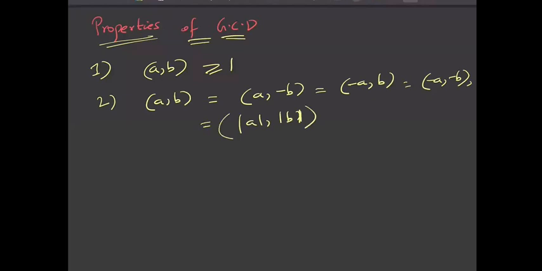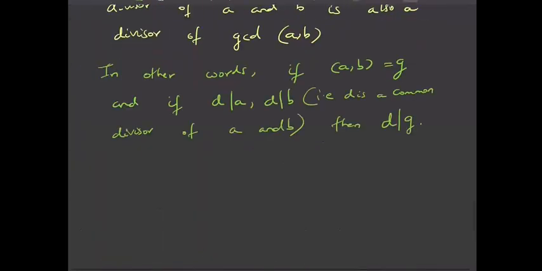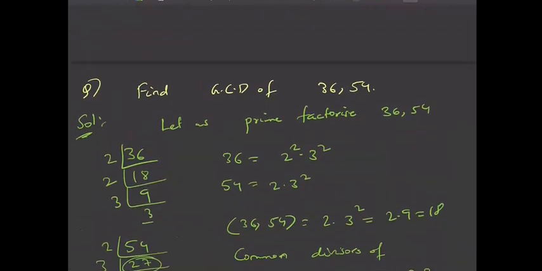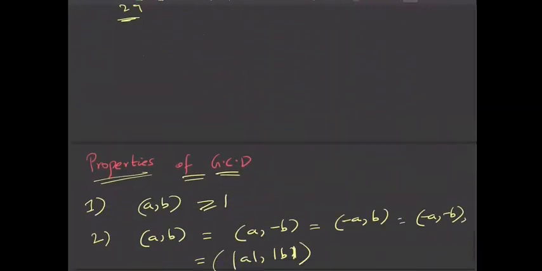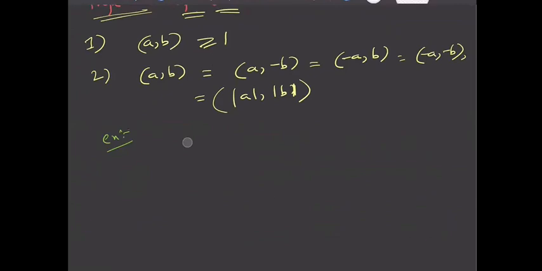Fine. So you can easily see this. Take the example we did here, GCD of 36 and 54. GCD of 36 and 54 is nothing but GCD of 36 and minus 54, because 54 and minus 54 will have the same factors.